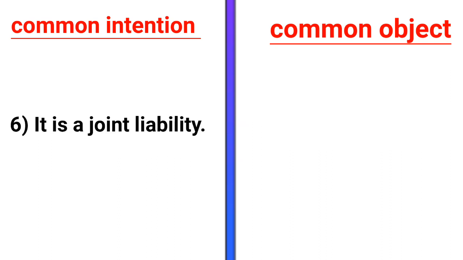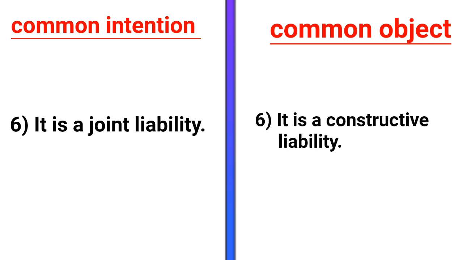The sixth difference is that in common intention, there is joint liability. Means when a criminal act is done by several persons in furtherance of the common intention of all, each of such person is liable for the act in the same manner as if it is done by him alone. So the liability is called joint liability. On the other hand, in common object, it is constructive liability. Means only certain members of the group may be held liable if common object is proved.